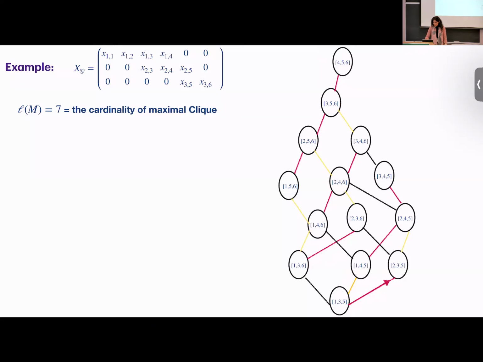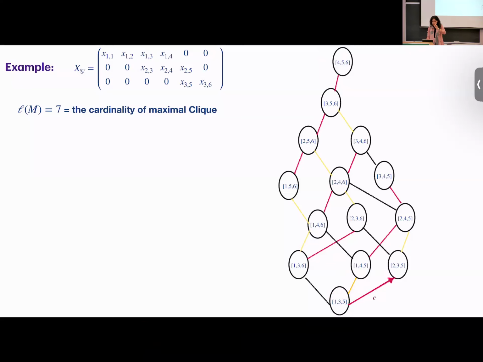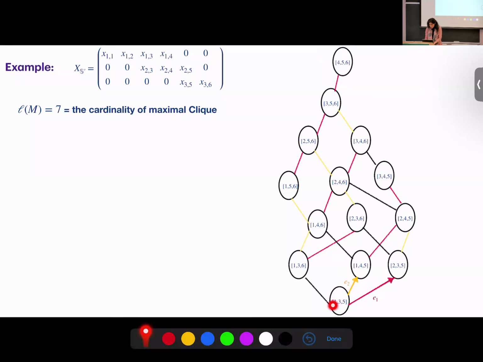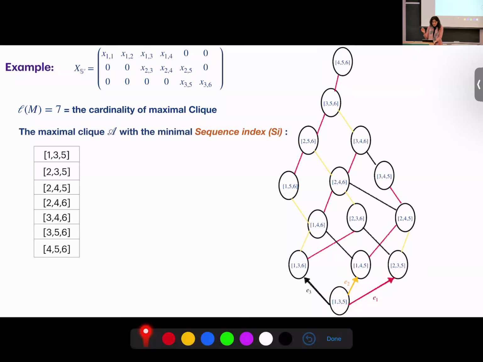What is this? In each spot we have n up, because we are not in the 2 by n case as you asked. We are in n by m, so we have n up. For example, we have a triple here, and we have 3 directions, E1, E2, E3. By E1, you go from 135 to 235. By E2, you can go to 145, and by E3, you go to 136.